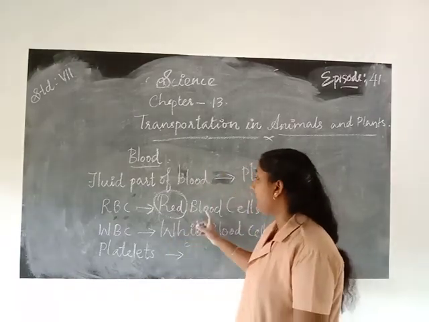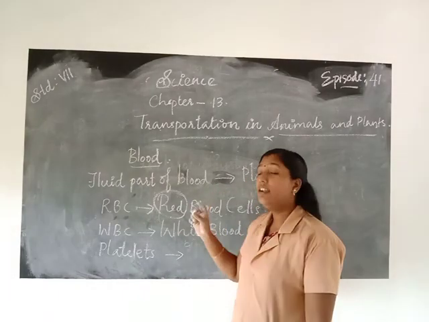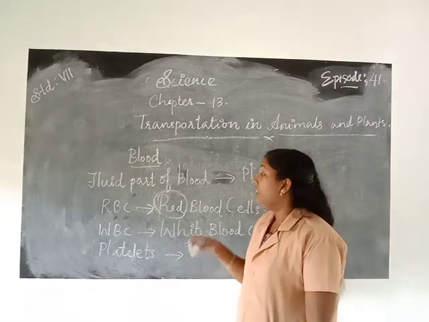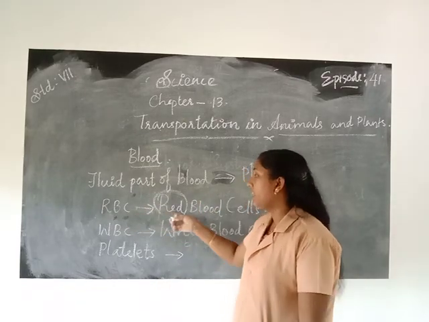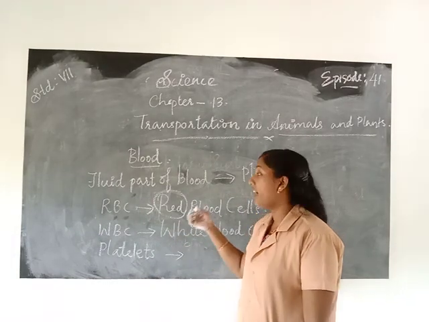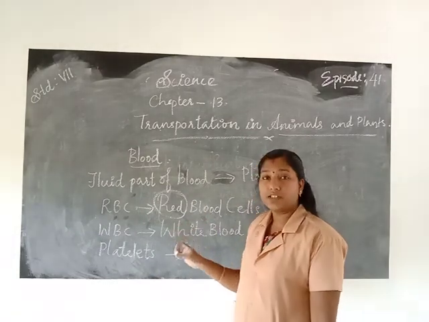So we know the importance of hemoglobin. The hemoglobin pigment gives red color to the blood and also binds with oxygen and carries it to all cells of the body.